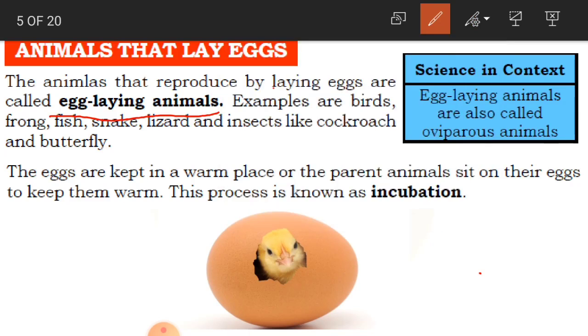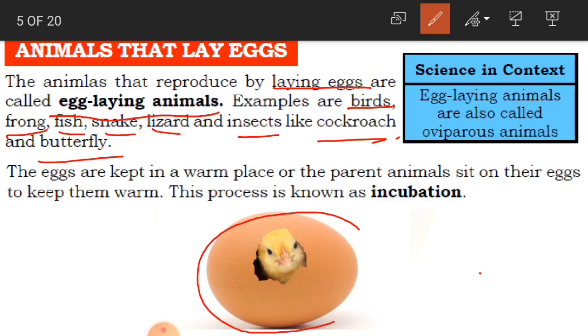They are called egg laying animals. For example, birds, frog, fish, snake, lizard and insects like cockroach and butterfly. These are some of the animals which give birth to the young ones by laying eggs.